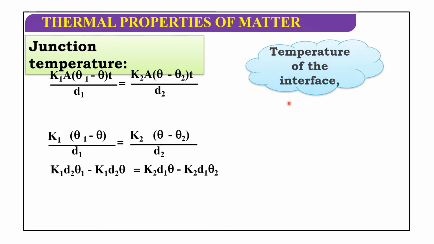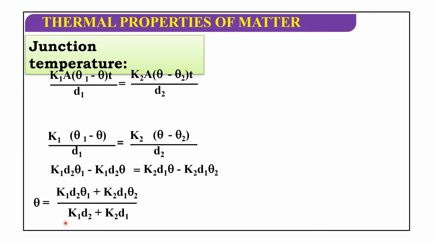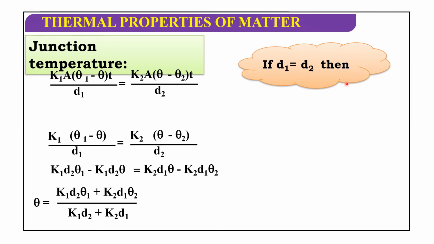Here the temperature of the interface theta equals (K1 d2 theta 1 plus K2 d1 theta 2) by (K1 d2 plus K2 d1), taking theta as common and moving terms to the other side. If d1 equals d2, then theta equals (K1 theta 1 plus K2 theta 2) by (K1 plus K2). This is the junction temperature.